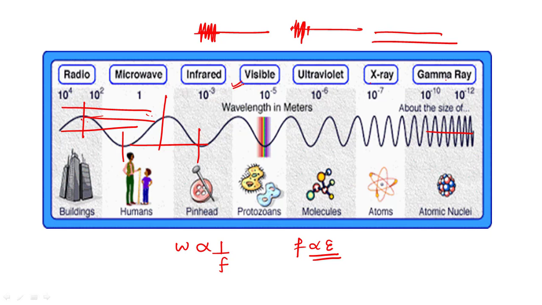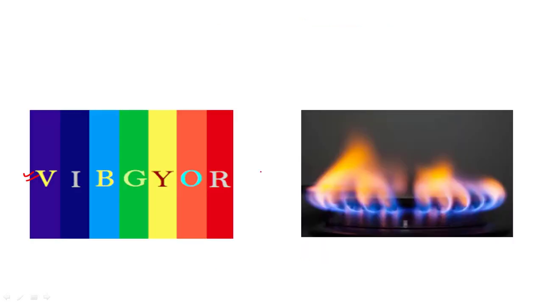In between we have the visible light, that is the colors of the rainbow, that is VIBGYOR. So here I am going to tell you about the VIBGYOR, that is the visible light. In between violet and red, let's see which has more frequency, which has more energy and which has more wavelength.